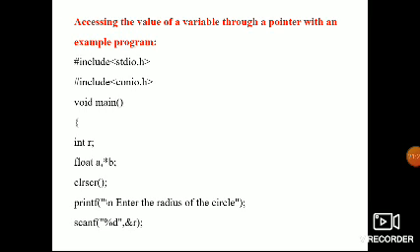For example, I am using the header files #include stdio.h and #include conio.h, and void is used for the return value. The main function starts execution with the flower bracket. Next I declare the variable r, the radius, as a float a, along with a pointer b, and enter the radius.